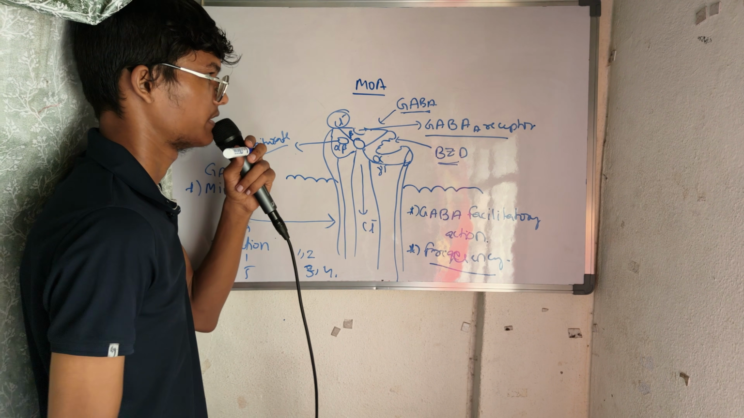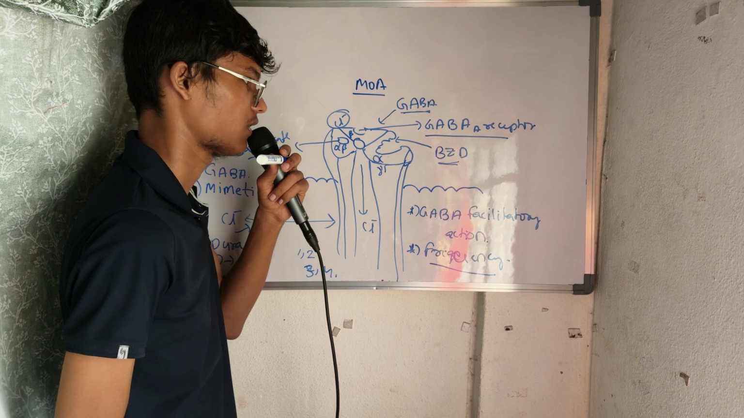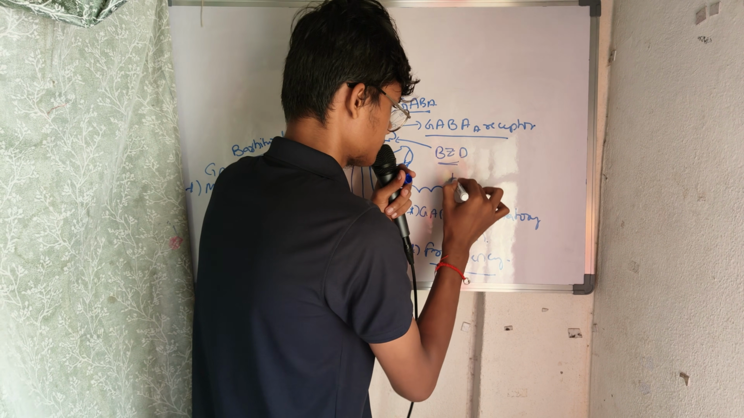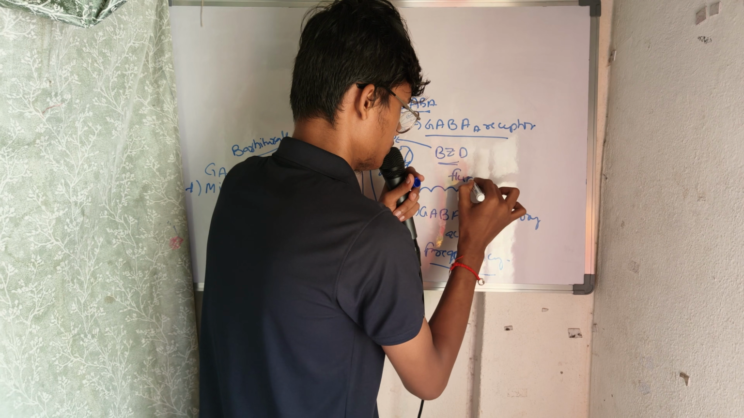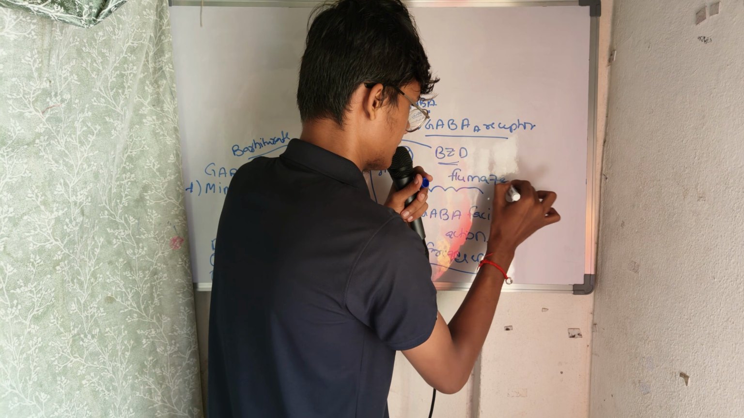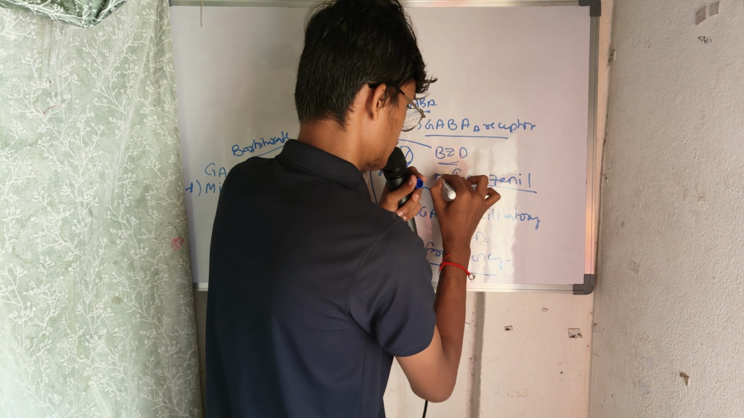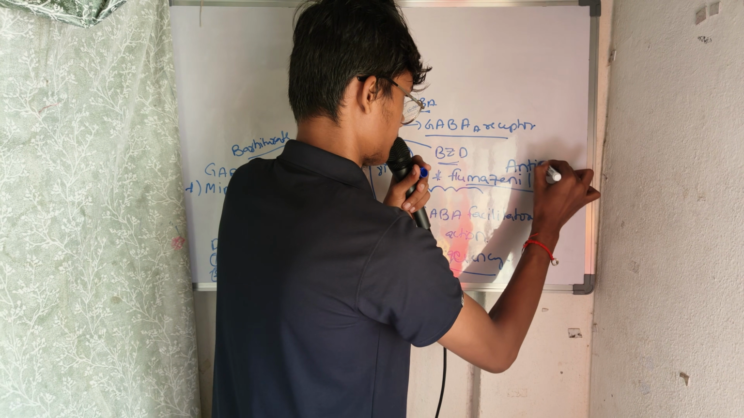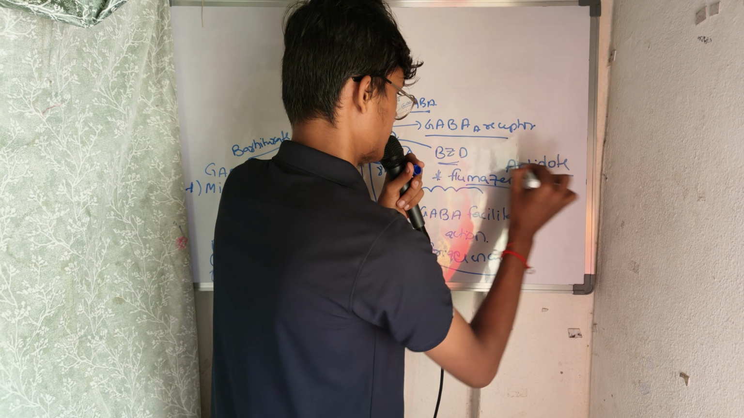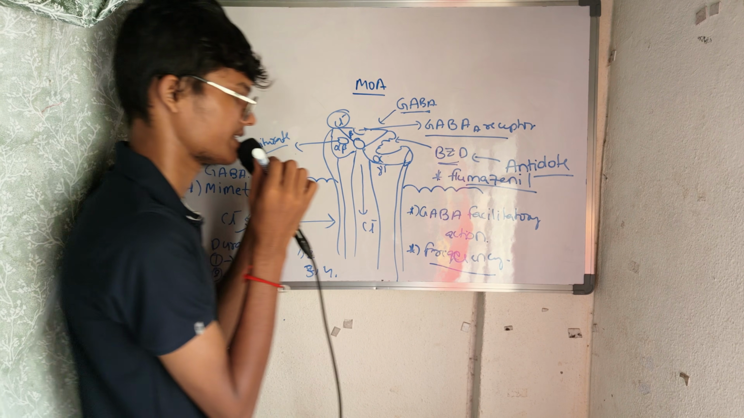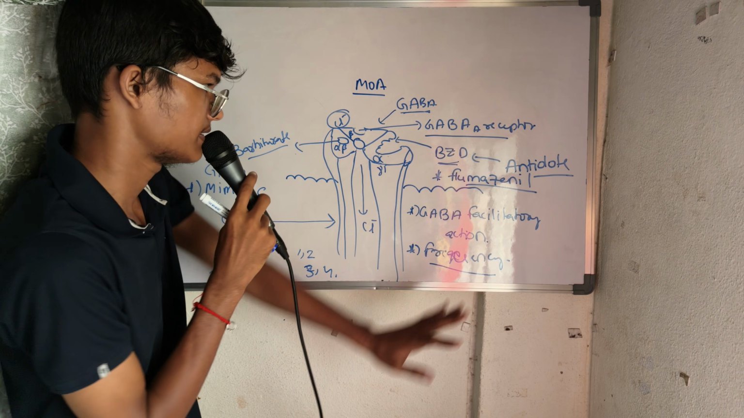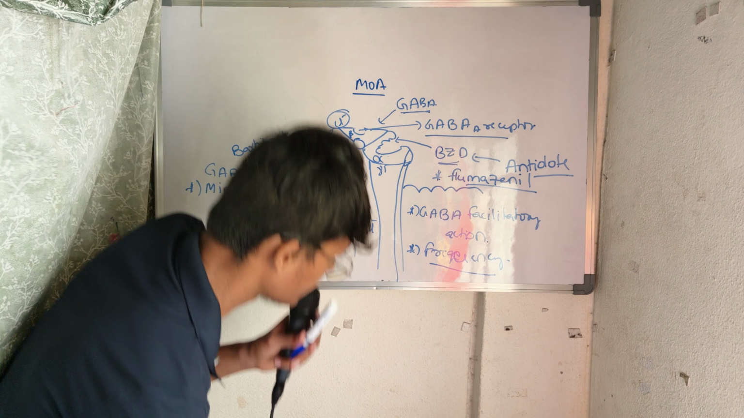We now understood the mechanism of action of benzodiazepines, and here I will tell one more thing. Flumazenil. This flumazenil is the antidote for benzodiazepine poisoning. Okay, this is the mechanism of action.